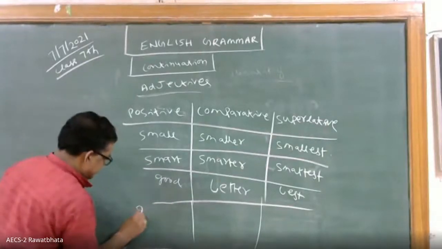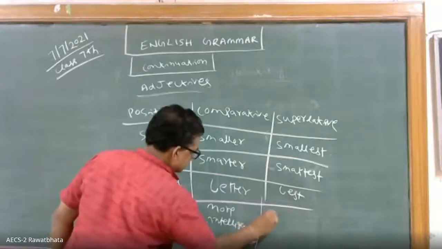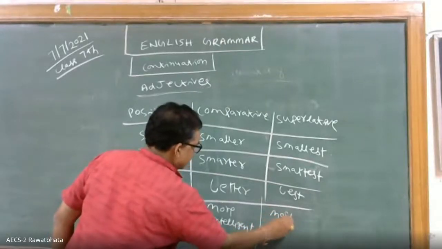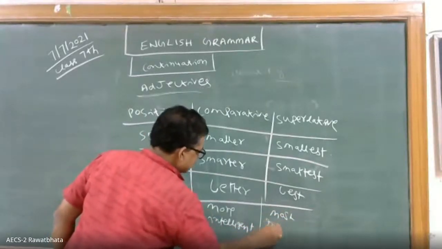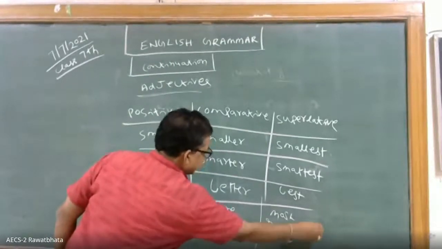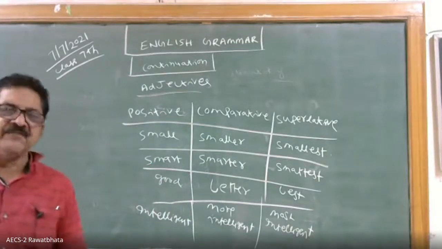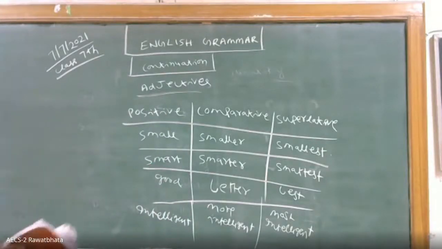For example, intelligent. More intelligent, most intelligent. Okay, very nice. So like this, you have to see the words, their origin and how their forms change when you make the comparative and also the superlative degree.